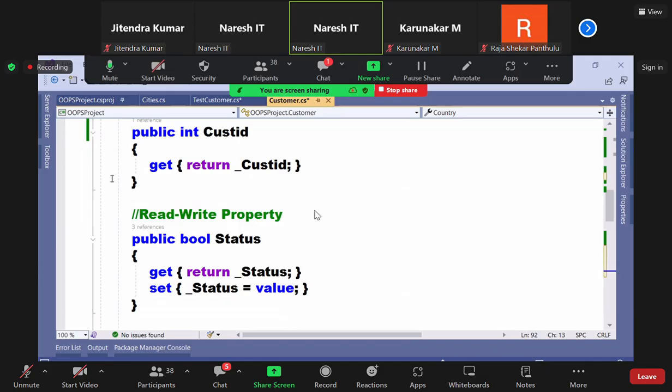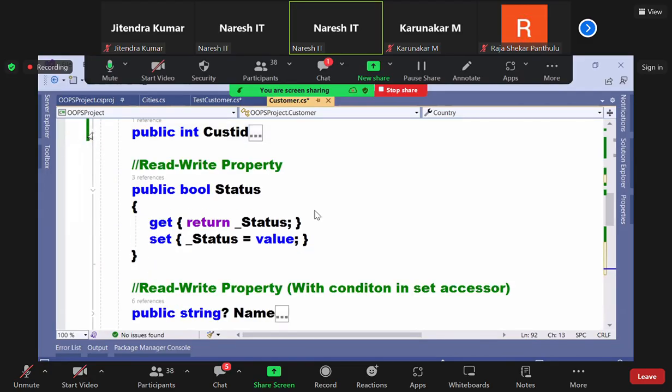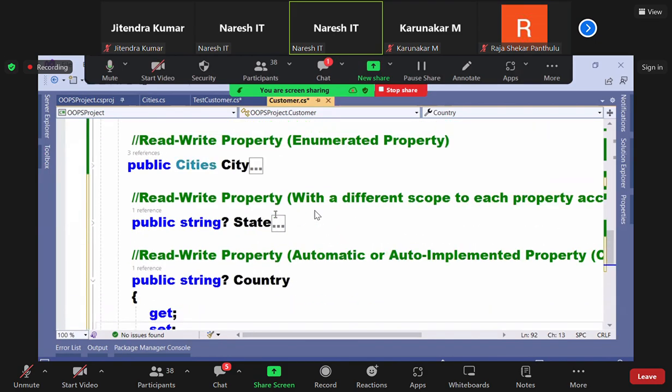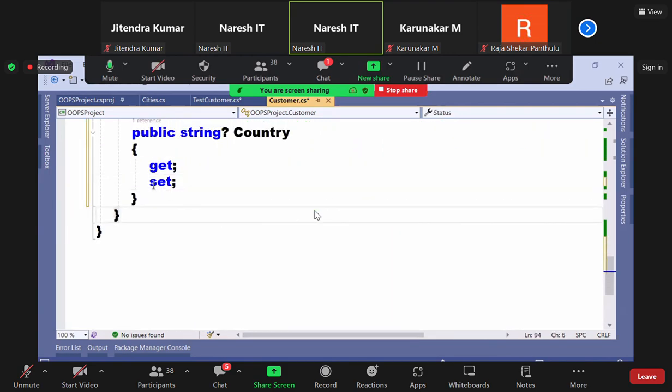Why, sir? Because automatic properties came in 3.0. When they came in 3.0, automatic properties had a small restriction. What is the restriction? If you are planning to write an automatic property, compulsorily you should have both get and set. Got it or not? I cannot remove the set and keep only get. Get should be there, set should also be there.